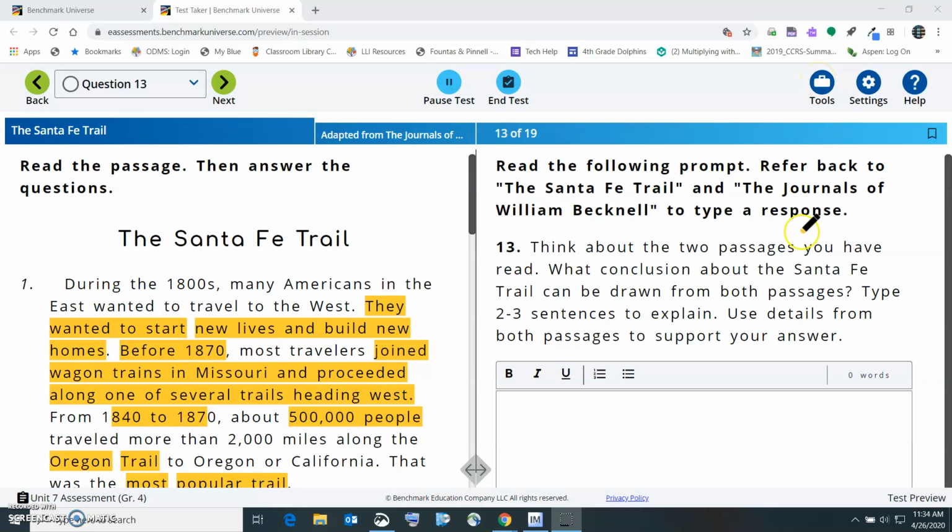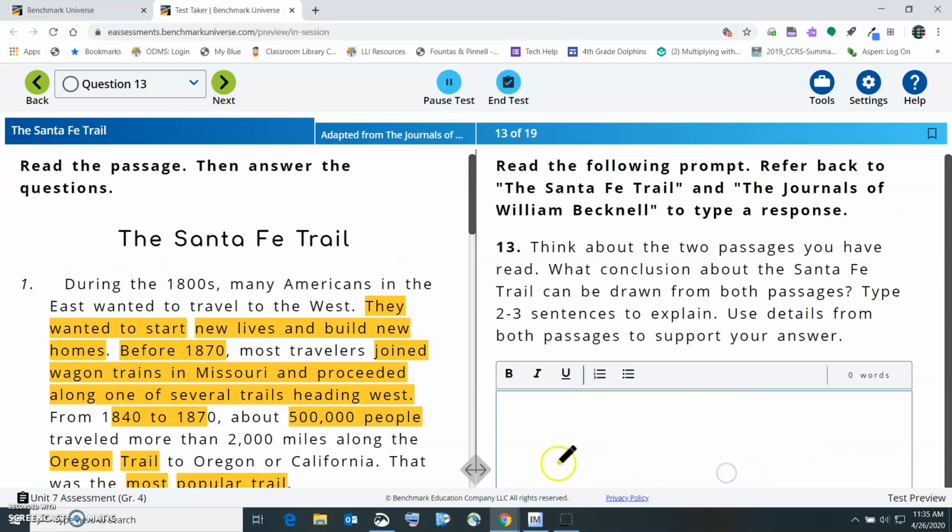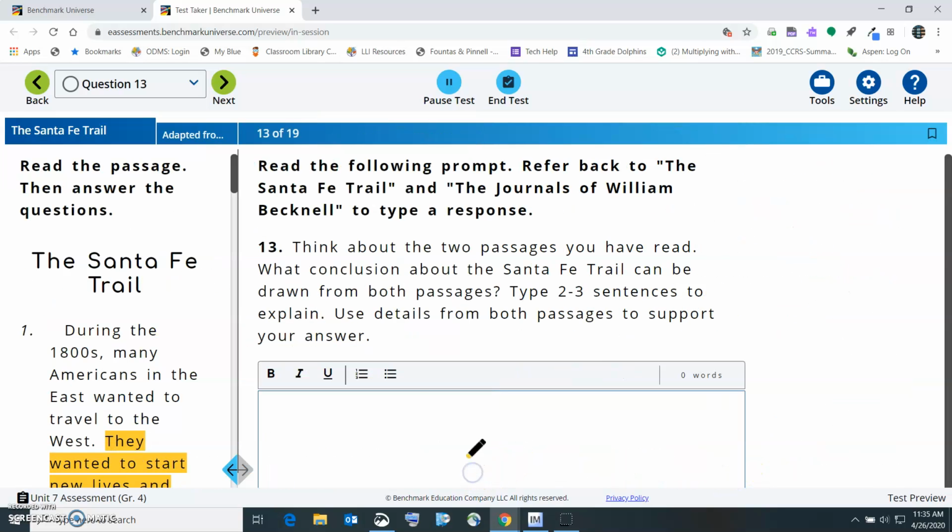Alright, so today we're going to concentrate on our writing. Okay, it says read the following prompt and refer back to the Santa Fe Trail and the journal. So we got to make sure that we're using both these stories.